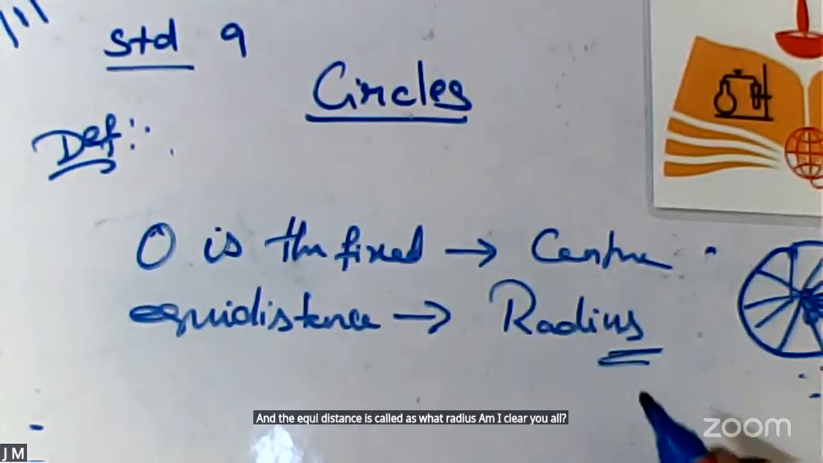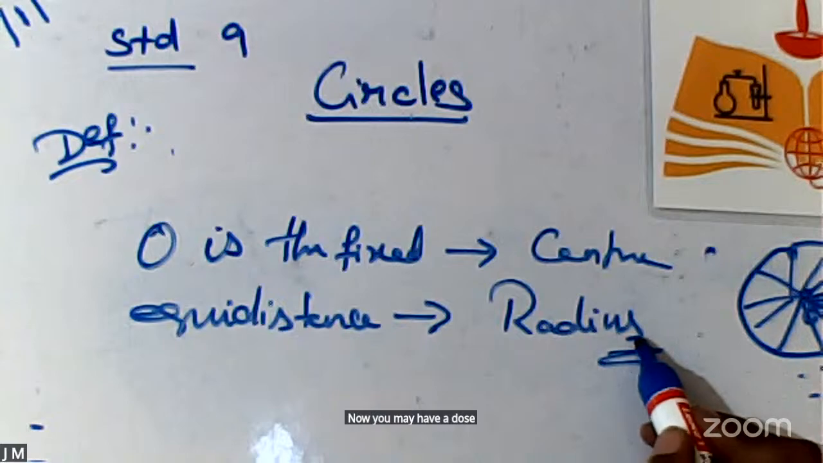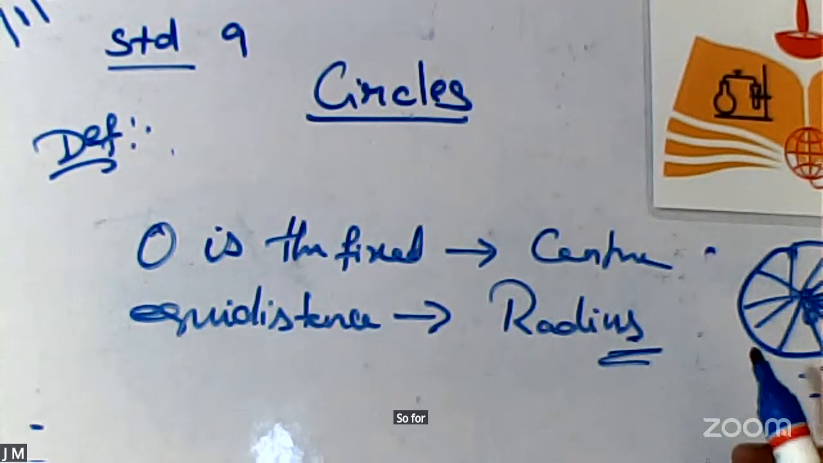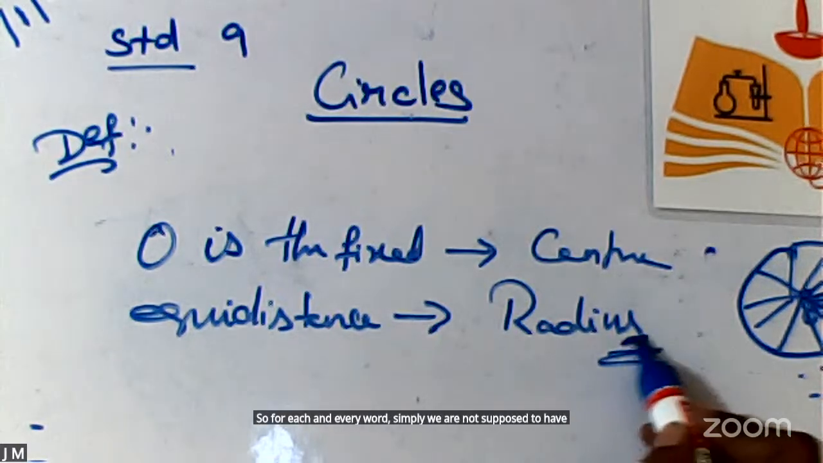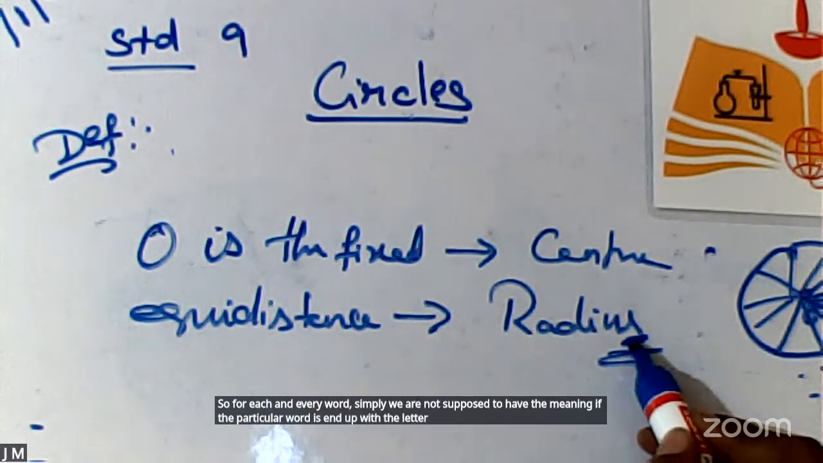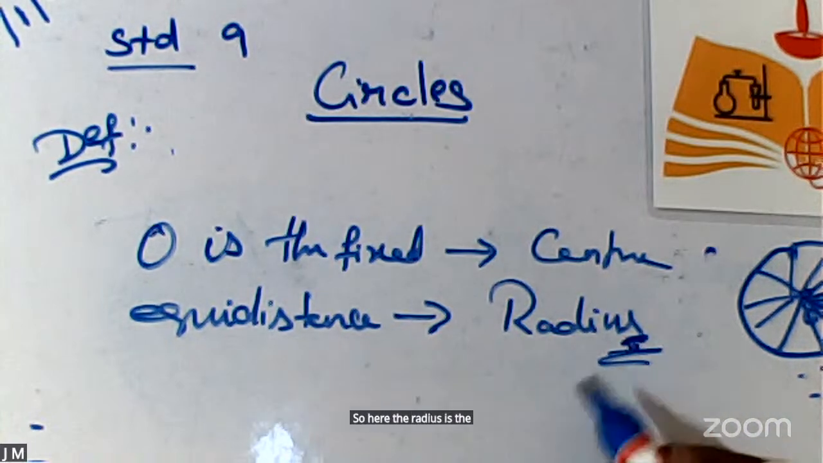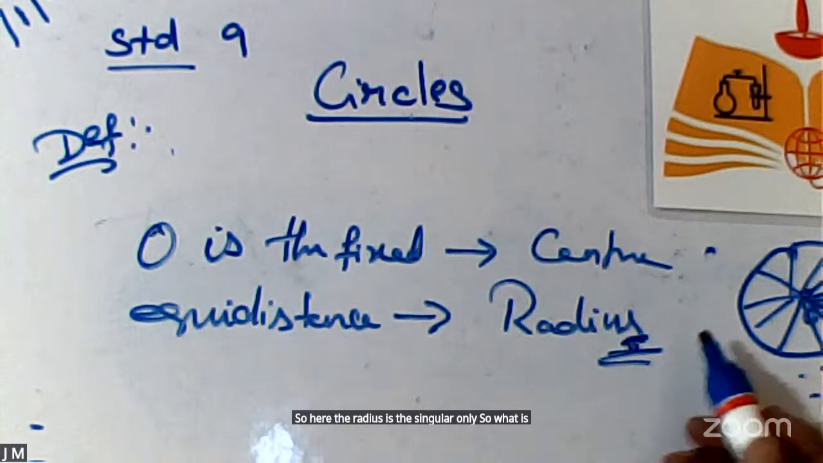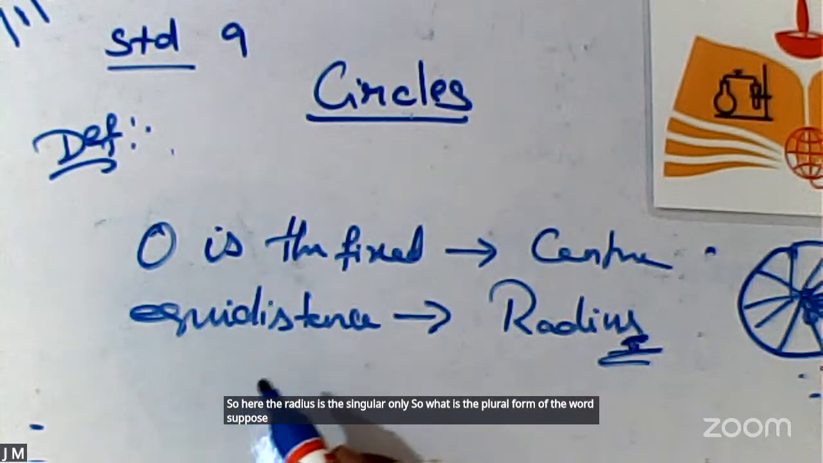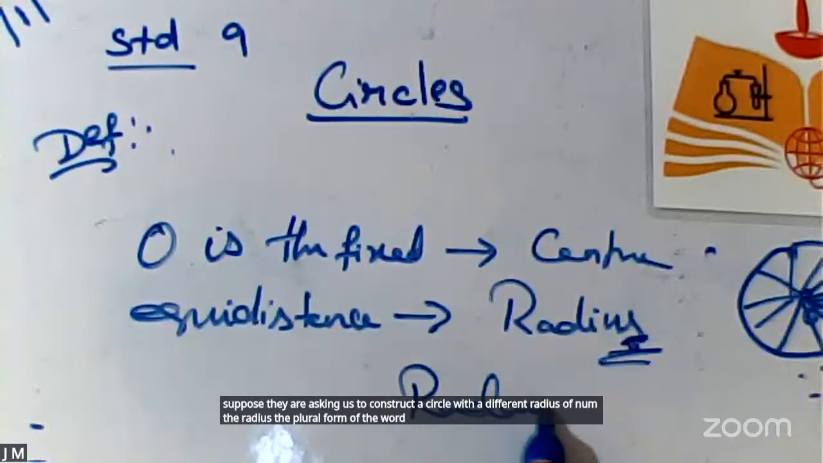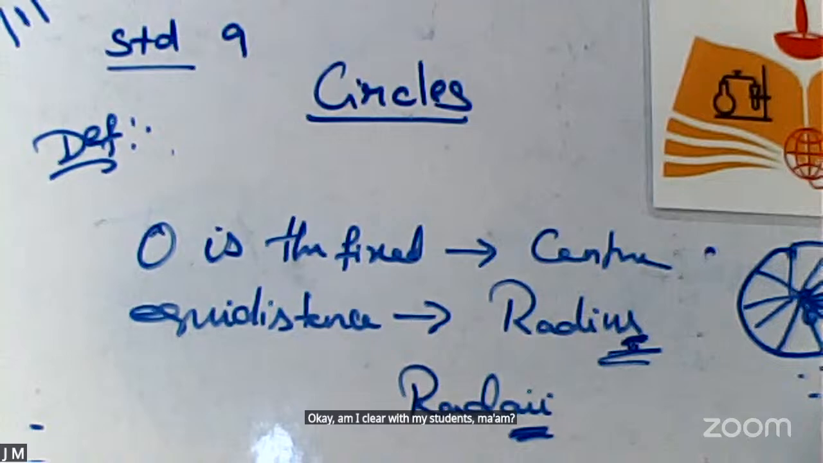Now you may have a doubt. If a particular word ends with the letter S, for each and every word we are not simply supposed to take it as plural. If a particular word ends with the letter S, it is not necessarily a plural form. So here, radius is singular only. What is the plural form of the word? Suppose they ask us to construct circles with different radii. The plural form of radius is radii. Am I clear, students? Okay. Next.